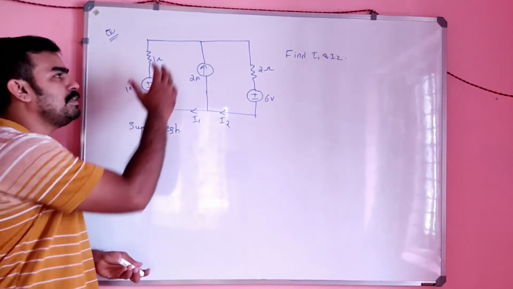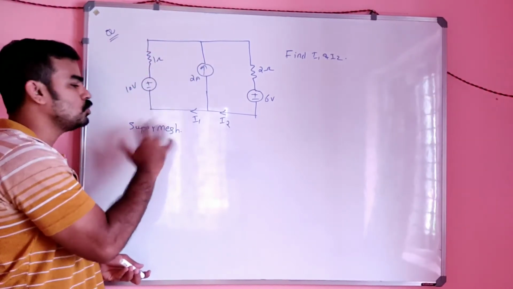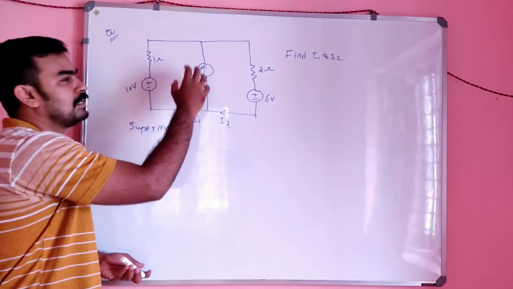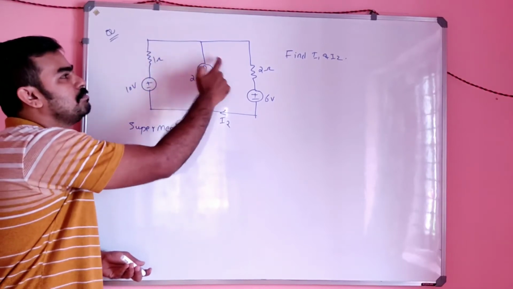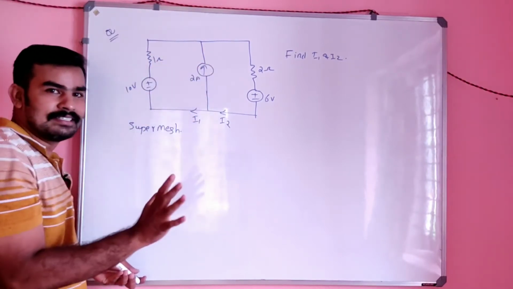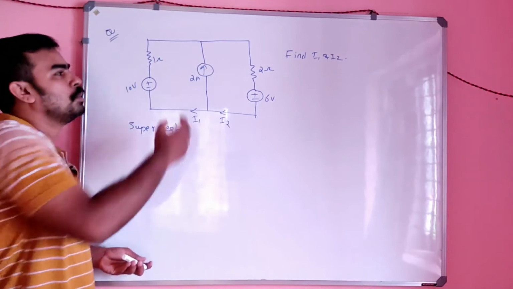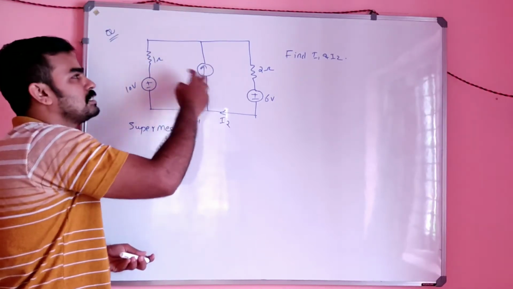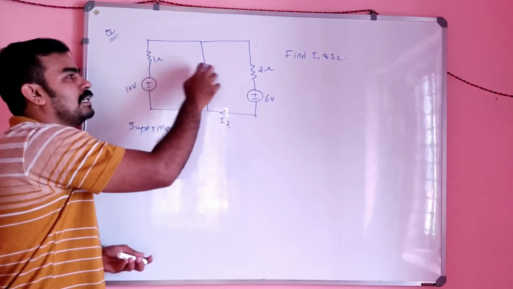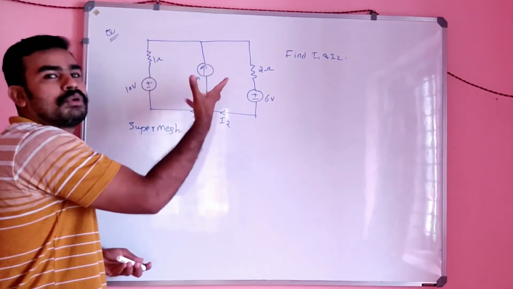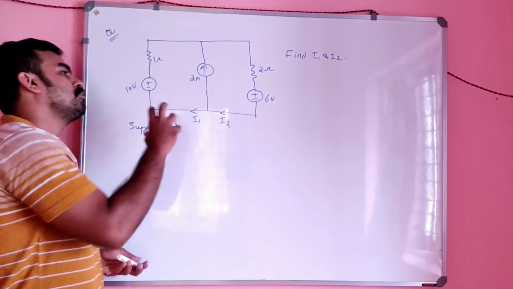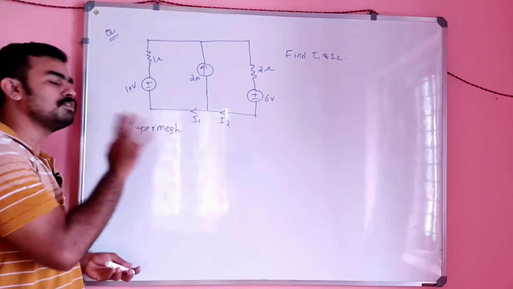So how can we solve this question by using super mesh? There will be a current source in between two meshes, so it is very difficult to form a KVL equation, because if you assume a current here and a current here, there will be more complication. To avoid that, we use the concept of super mesh.